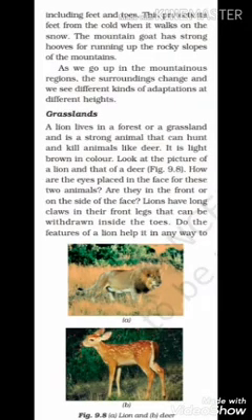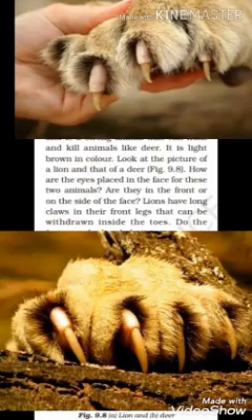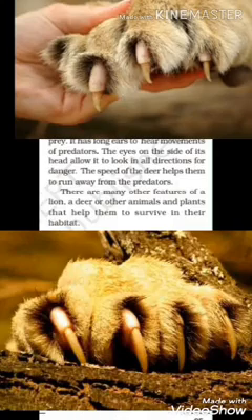Next type of terrestrial habitat is grassland or forest. There is a variety of animals living in grassland. Lion, deer, monkey, elephant, giraffe, frogs, snakes, birds, etc. Each of these are adapted to live in there. For example, if we talk of lions, they have long claws in their front leg that can be withdrawn inside the toes. So while hunting or while tearing the flesh, they take out those claws. While walking, those claws are inside the toes.